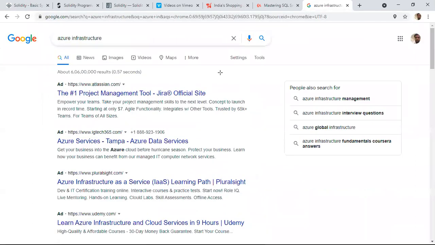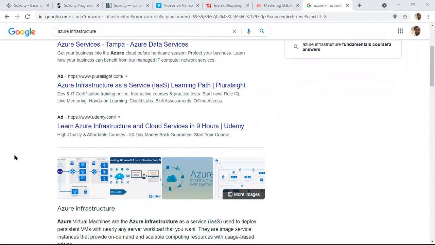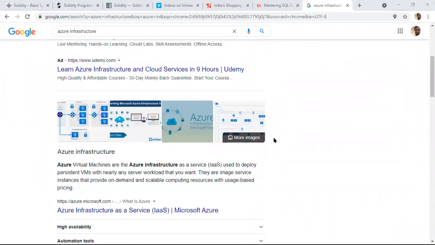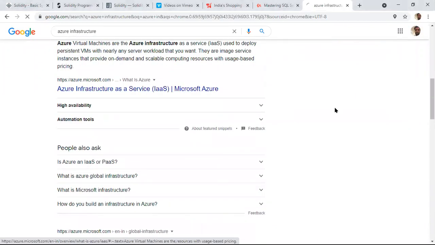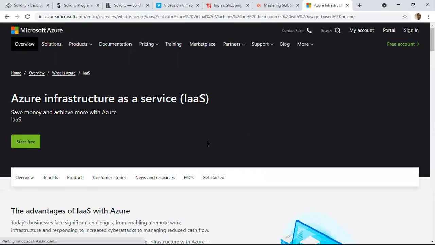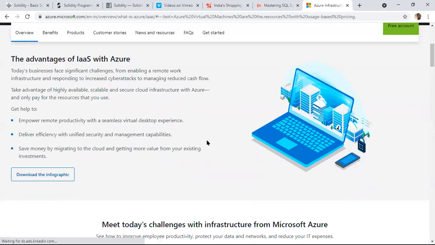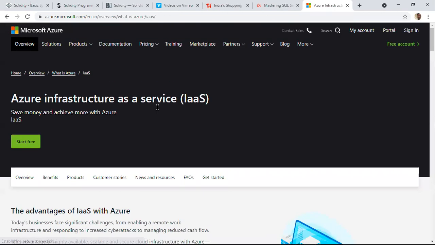Amazon has built data centers across the globe. Whatever resources we want, we can go to the data centers and take the servers or storage, everything.